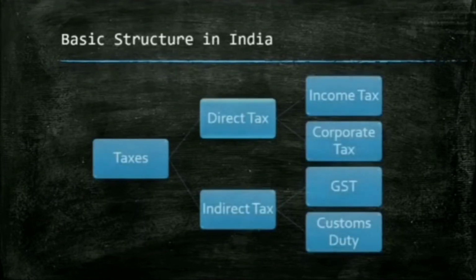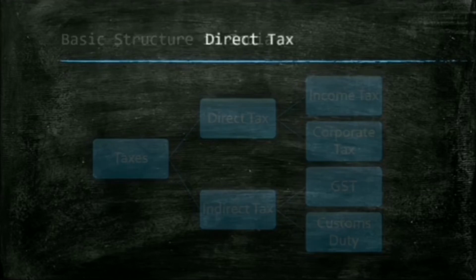Let's start with the basic structure in India. So there are two kinds of taxes which are prevailing in India. One is direct tax and one is indirect tax. Direct tax would be mainly covering income tax, corporate tax, etc. However, indirect tax will be covering GST, custom duty, etc.